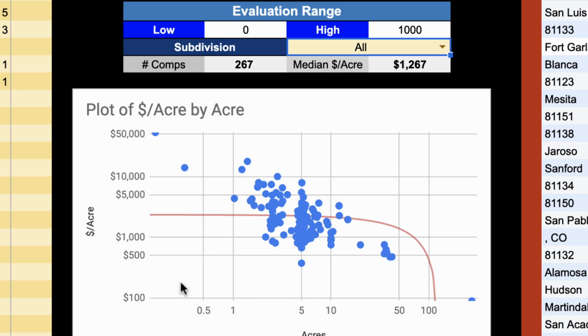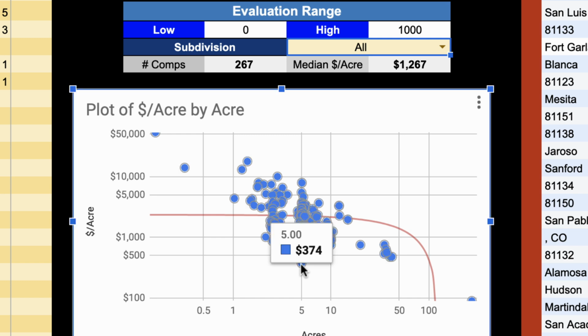And if you want to, you can find them and manually remove them. Like, for example, let's say this property right here. This isn't necessarily a big outlier. I probably wouldn't delete this just because it's right here, but just to illustrate for you how this would work, if I decided that this property was an outlier and I did not want to include this in my overall calculations of determining